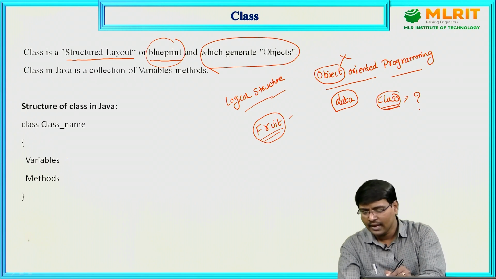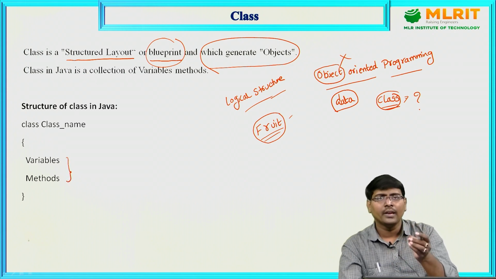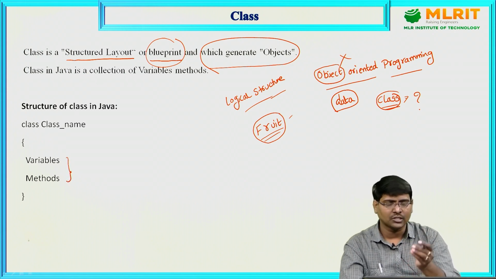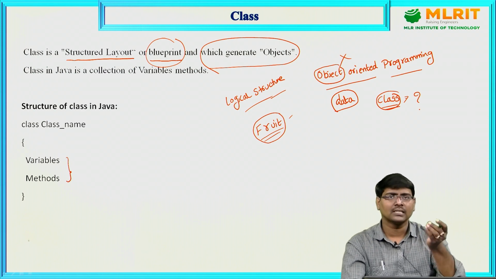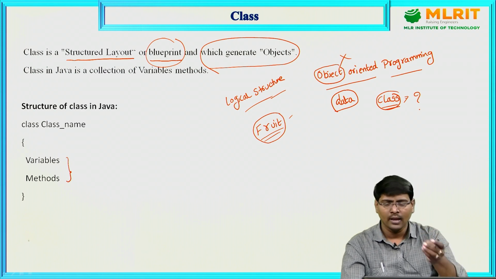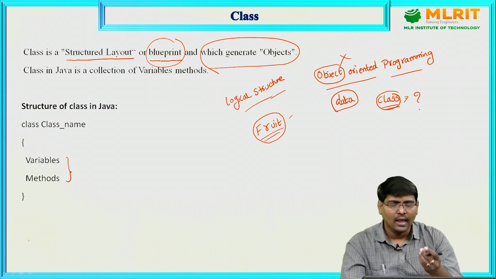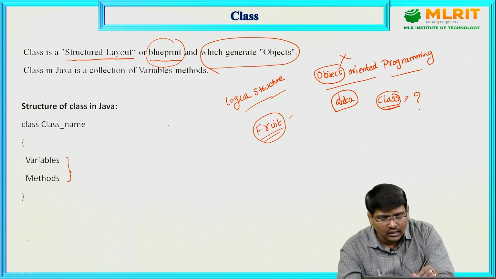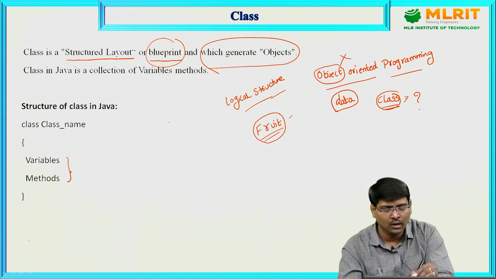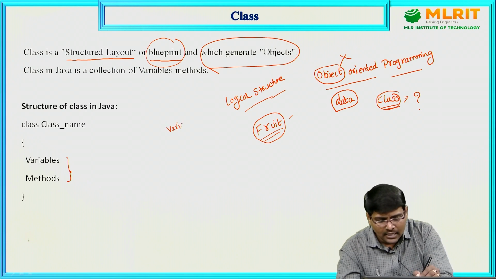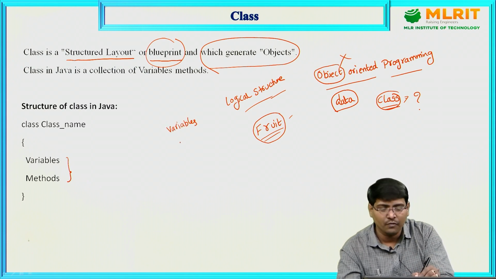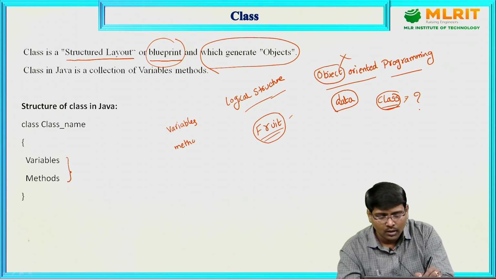Generally, a class consists of different components: variables, methods, constructors, blocks, etc. What are the basic programming components in a class? The basic components are variables, methods, constructors, blocks.